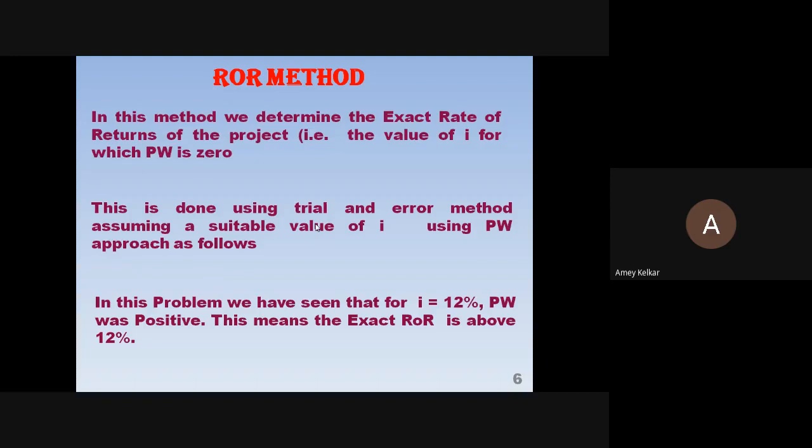Okay, so in the previous two examples we had got the present value negative, and hence the i value was below what was given. But in this case, what has happened? We have got the present value as positive. Hence, the value of i will be greater than 12. If you go below 12, it will come positive only. Okay, so now we have to go for the trial method. Now, what will I assume? What assumption can you make for i?